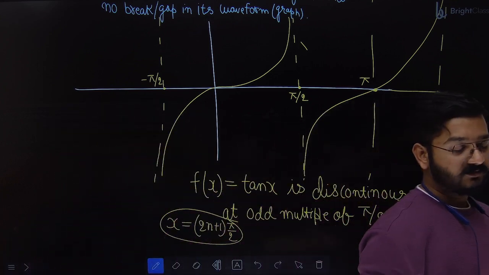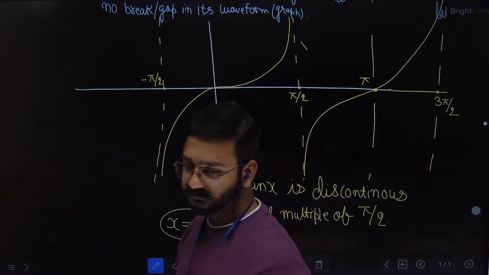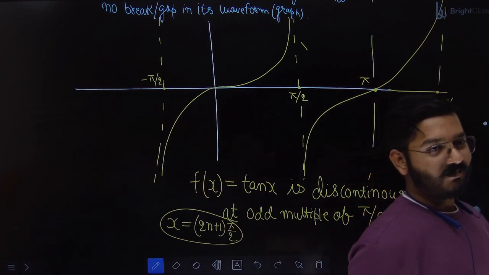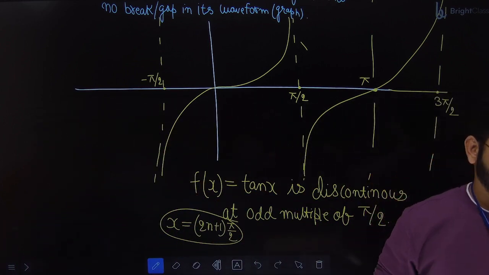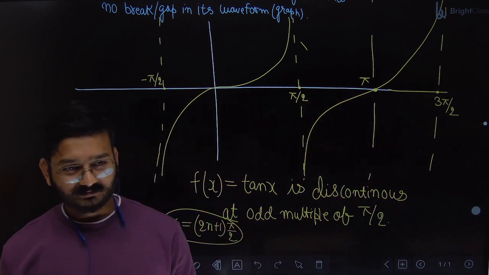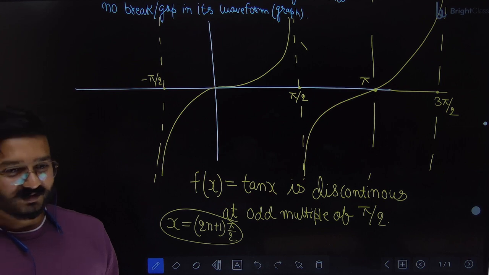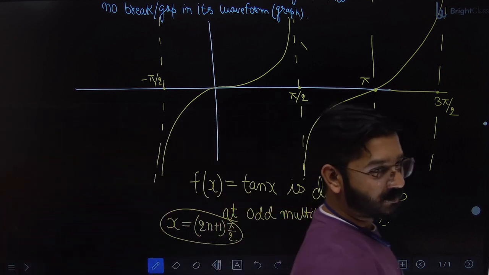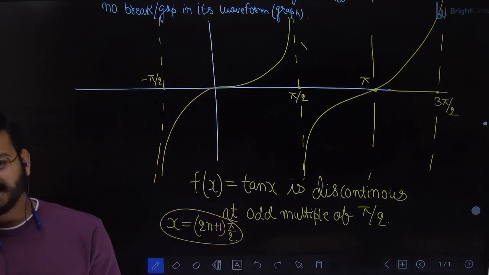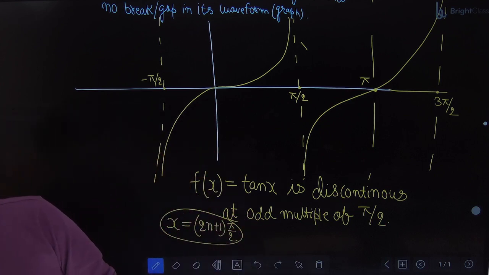All of you draw the graph of the greatest integer function. Draw the graph of GIF, greatest integer function. Don't remember? Grade 11, 100 years back, you studied GIF, greatest integer function.